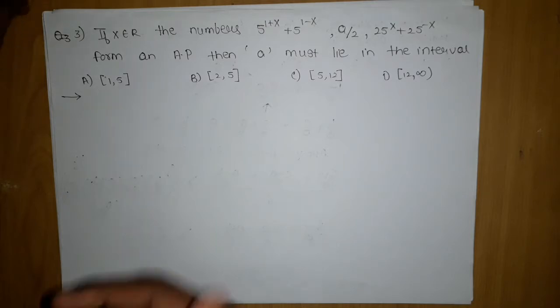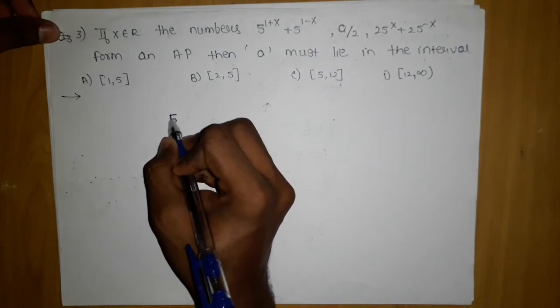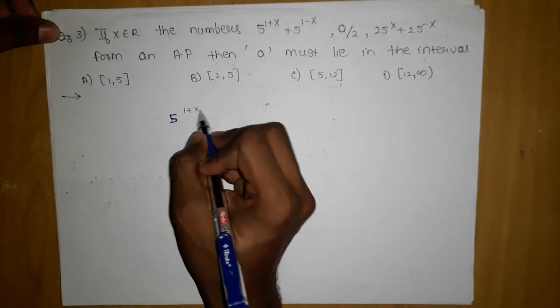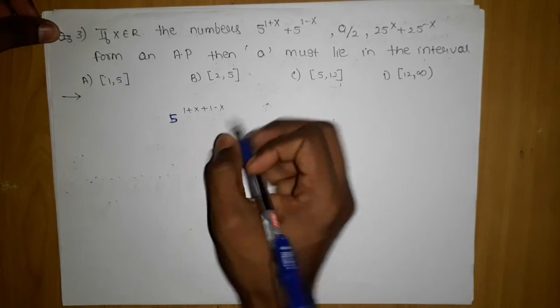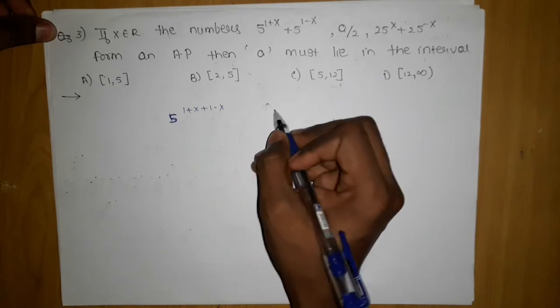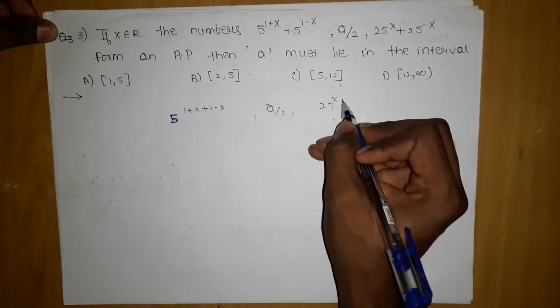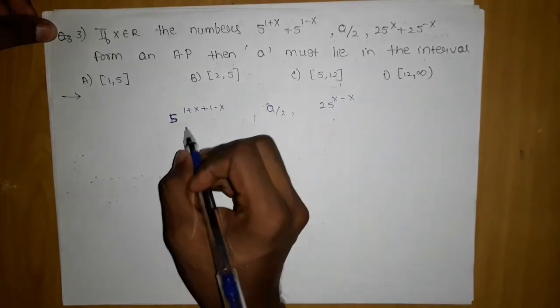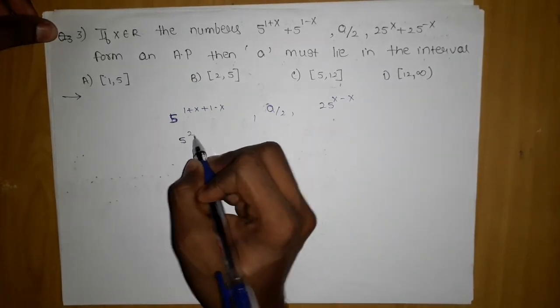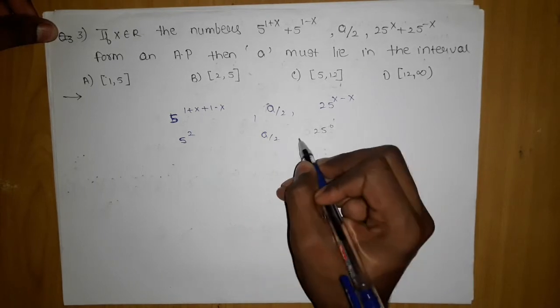Now, how students solve this problem is like this. 5 to the power 1 plus x plus 1 minus x, and this will be this. Now a by 2 is here, 25 to the power x minus x. Now they are getting 5 to the power 2, a by 2, and 25 to the power 0, which will be 1.